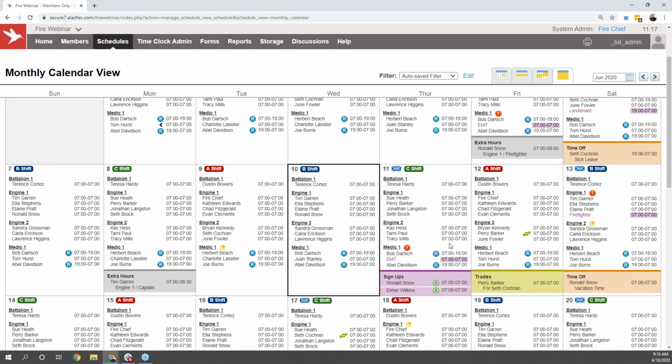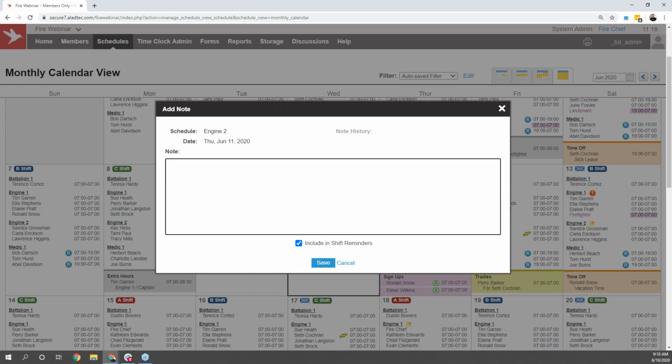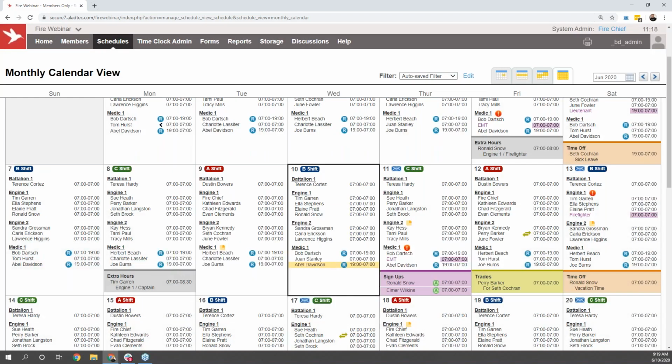You'll see that some days do have this little post-it note tied to the schedule, and that'll be how you can add general notes to any team. In this case, Engine 2 has a note that they need to complete vehicle checks by end of shift on the 13th. Those notes can easily be added by any administrator within your system just by hovering over the day and selecting the option to add note. With that selected, as soon as the information is added in and save is selected, that note is going to be available for all users to see from any view of the system as well.